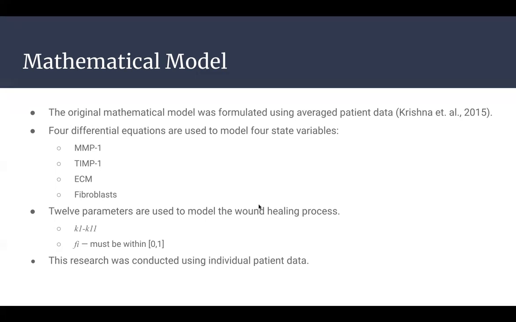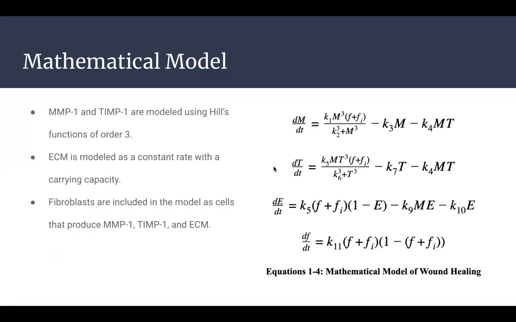In total, 12 parameters are included, each correlating to a different biological factor. The parameter Fi represents the initial condition and must be between the range 0 and 1 because it directly correlates with the ECM. This research was conducted using individual patient data. So here are the 4 differential equations used.